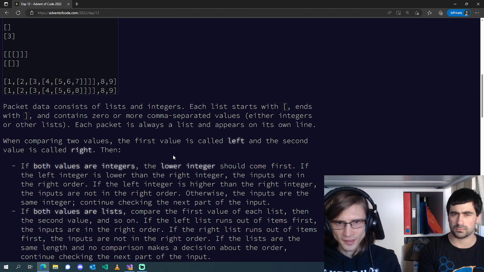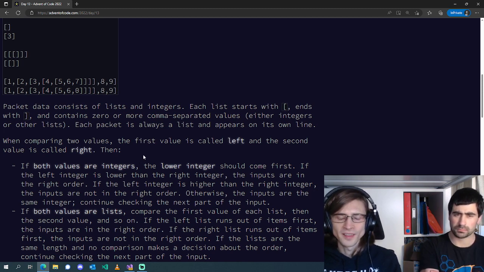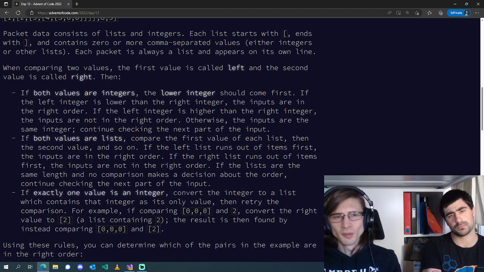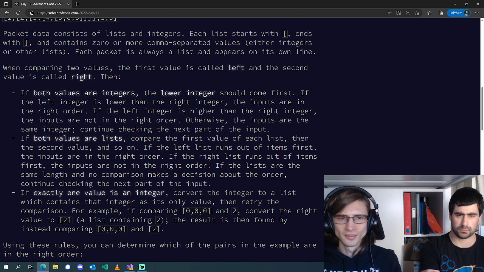When comparing two values, the first value is called left and the second value is called right. If both values are integers, the lower integer should come first. If the left integer is lower than the right integer, the inputs are in the right order. Otherwise, they're not. If the inputs are the same integer, we continue checking the next part of the input. So it's like a lexicographic comparison of the list.